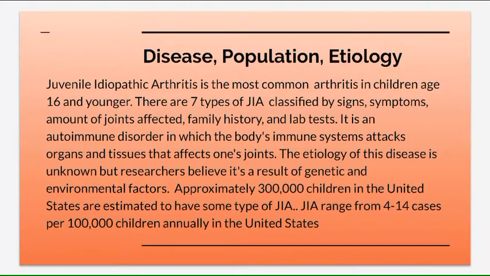It is an autoimmune disorder in which the body's immune system attacks organs and tissues that affects one's joints. The etiology of this disease is unknown, but researchers believe it's a result of genetic and environmental factors. Approximately 300,000 children in the United States are estimated to have some type of JIA. JIA ranges from 4 to 14 cases per 100,000 children annually in the United States.